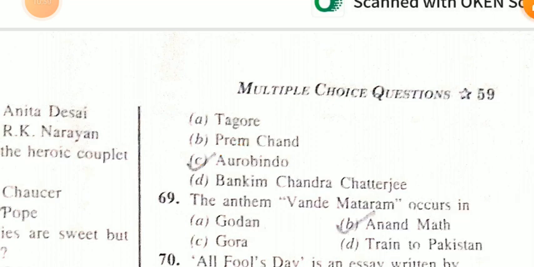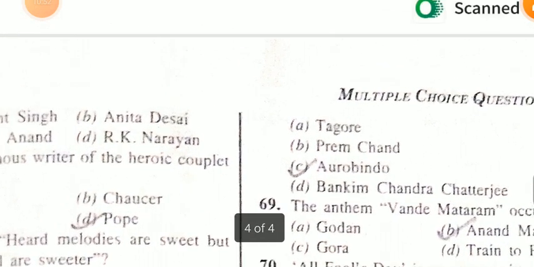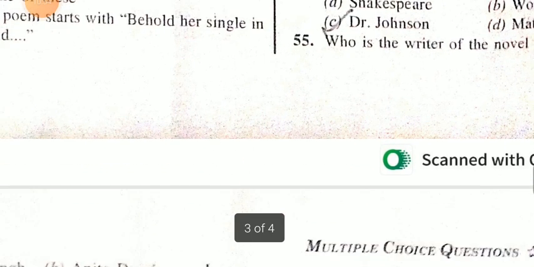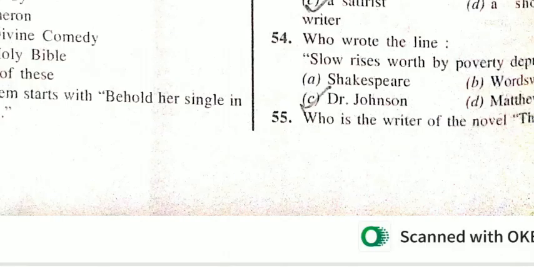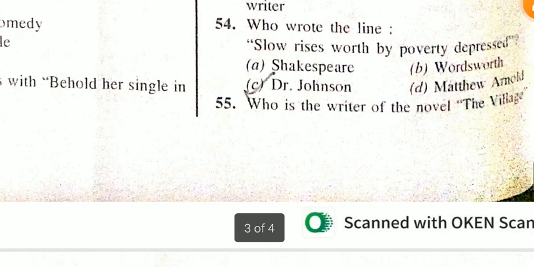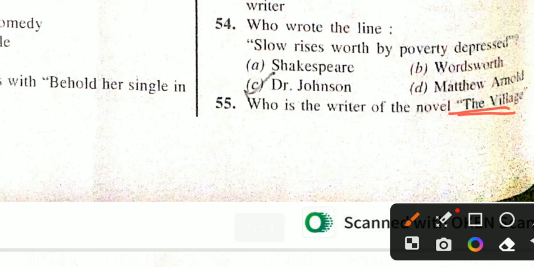Who is the writer of the novel The Village? Aurobindo. Understood? No, dear students, a little bit of a mistake. The novel Savitri was written by Sri Aurobindo. Just wait, I am telling. Mulk Raj Anand. Understood? The Village was written by Mulk Raj Anand and it was published in 1939.